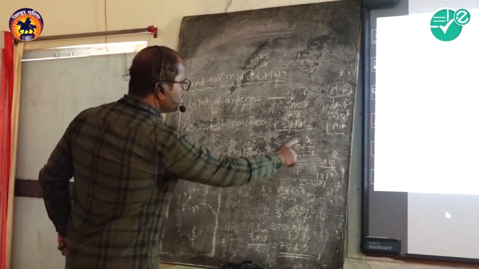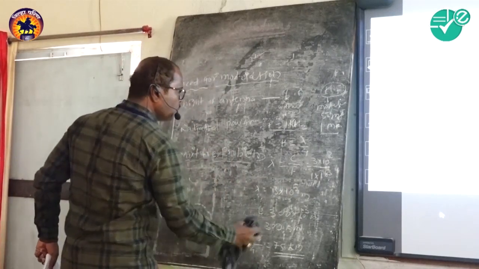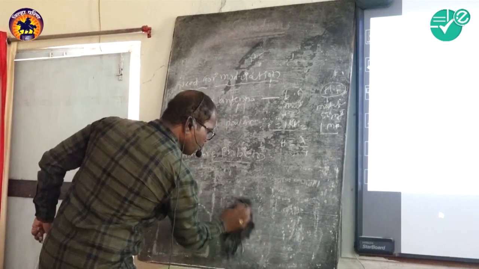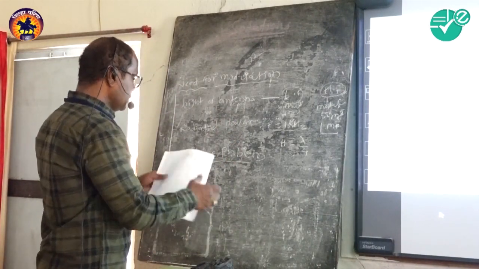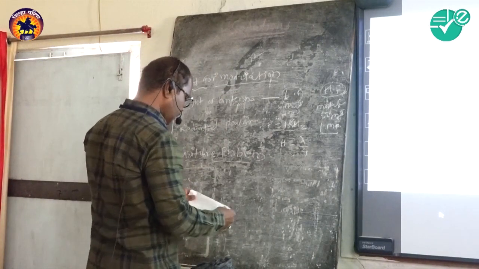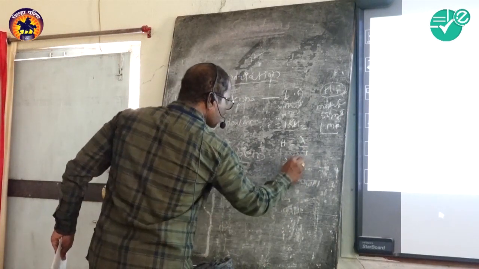And next, for the modulated signal, we get a frequency of 1 megahertz. We will see what happens here. When this signal is modulated, again H is equal to lambda by 4, where lambda is equal to C upon F.